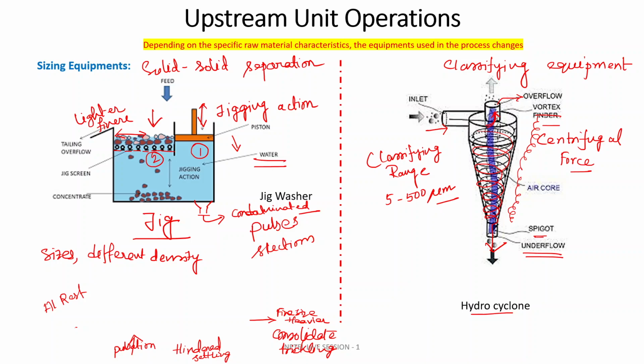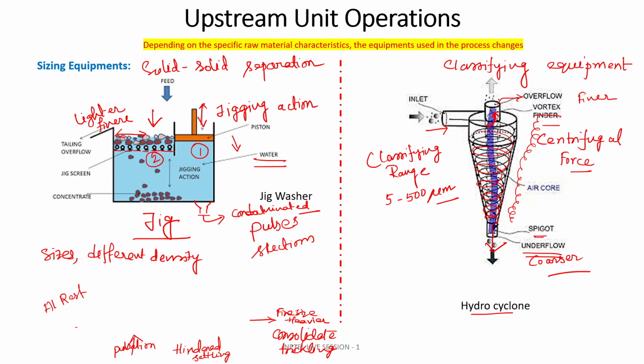So you are introducing it to the classifying equipment like hydrocyclone, and you will be getting the coarser size particles from the bottom, from the spigot section, and from the vortex finder you will be getting overflow, and this is the finer particles, and this will be the coarser particles. In such a way, you are separating or classifying the raw materials into different size sections.